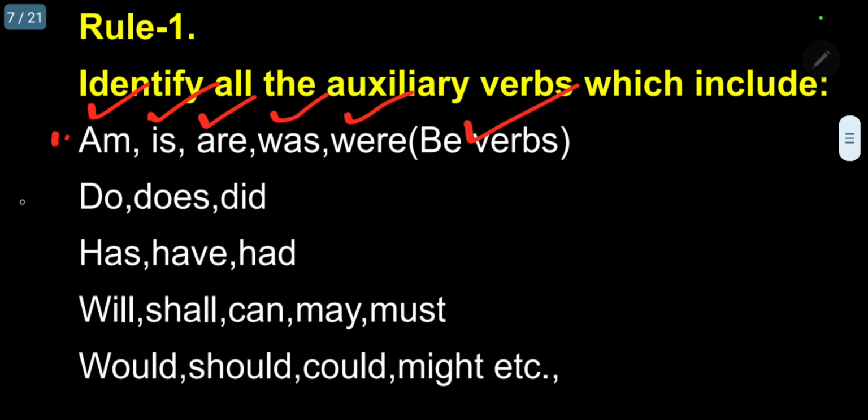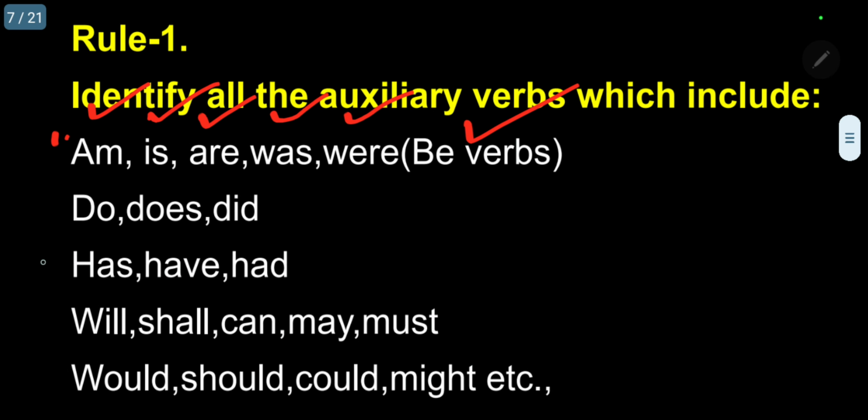Type 2: do, does, did. Type 3: has, have, had. Type 4: will, shall, can, may, must. Type 5: would, should, could, might. So we must memorize these auxiliary verbs. That is the most important.